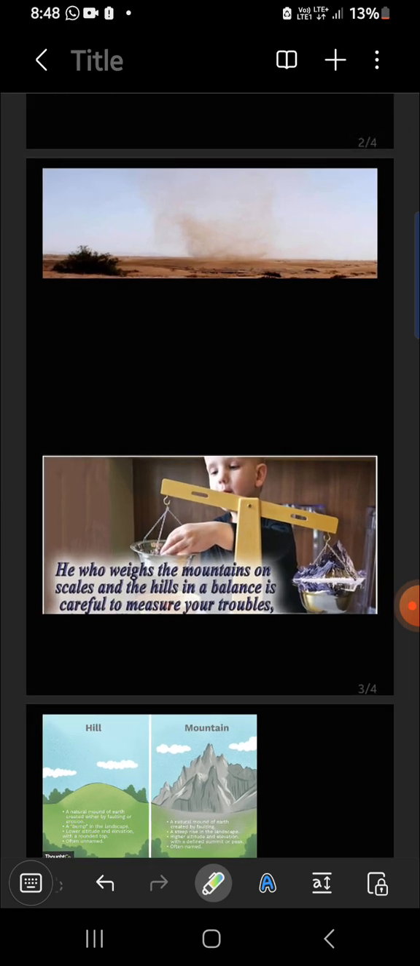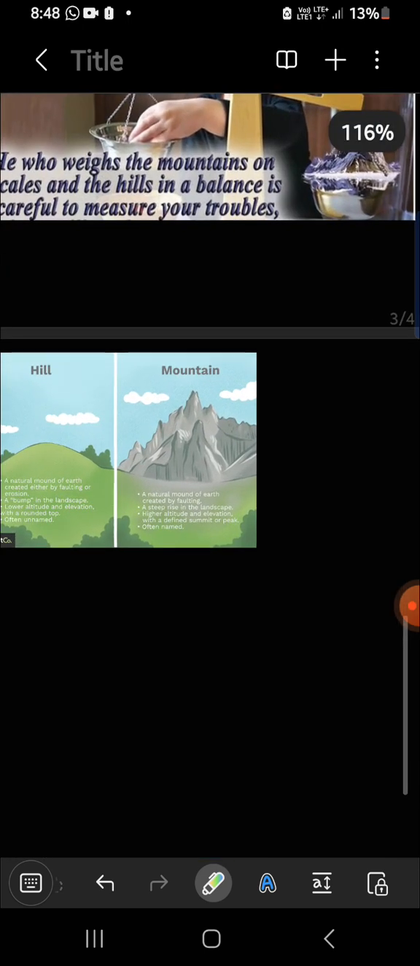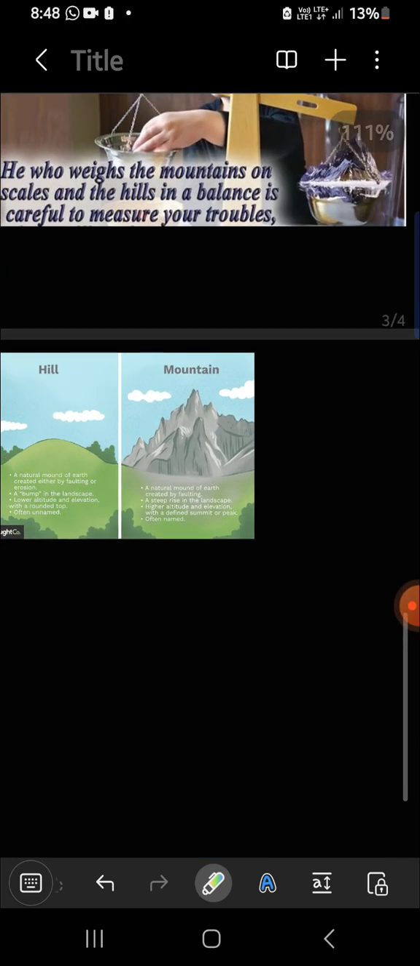The next one, just ignore the person who is doing such things, and just look at the picture. That means, weighed the mountains in scales. That is the sentence that you are going to learn from this picture. Weighed the mountains in scales. Here it is showing a scale which measures things. So he weighed the mountains in scales.